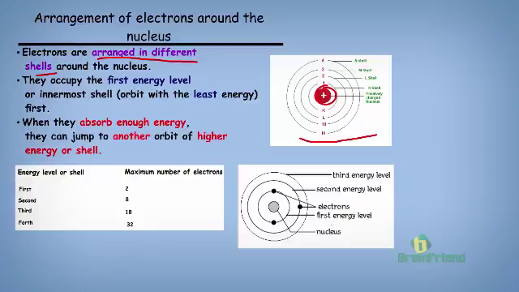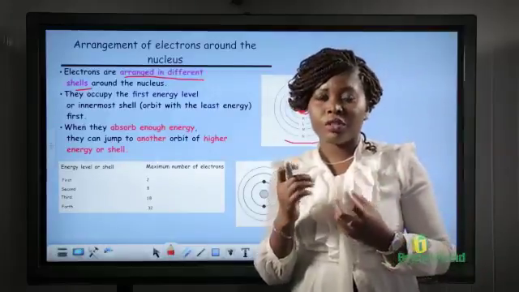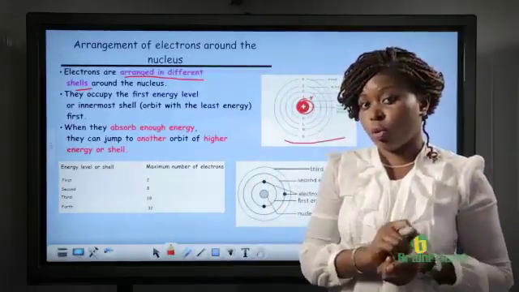Shells. Now, the shell closest to the nucleus of the atom is known as the K shell. That is the first shell. Immediately after this shell is another shell known as the L shell, and that is the second shell. The third shell is called the M shell, while the fourth shell is called the N shell. Now, these shells have a certain amount of electrons that each of them can hold at a time.